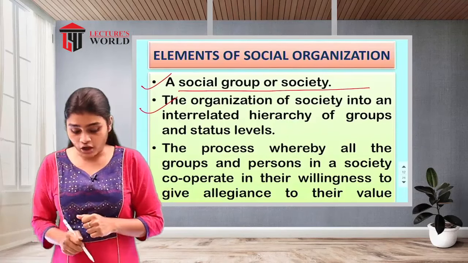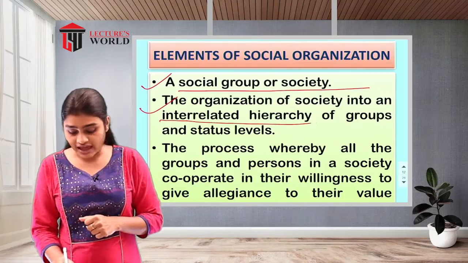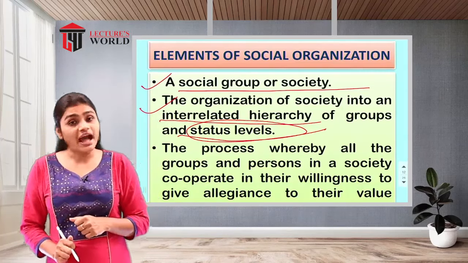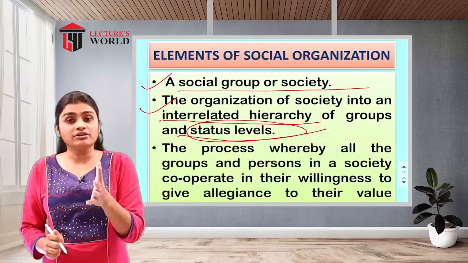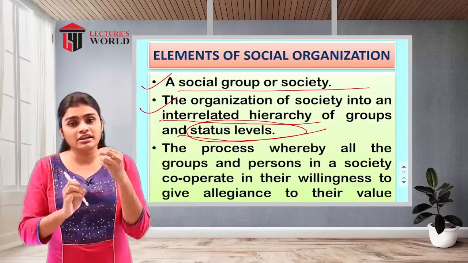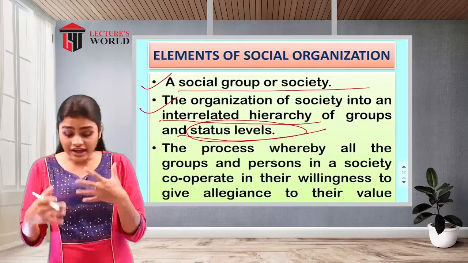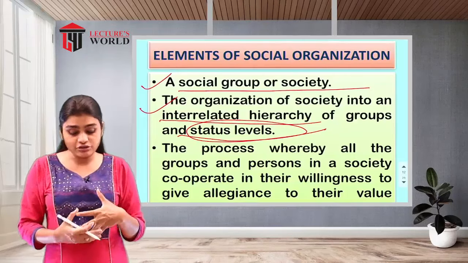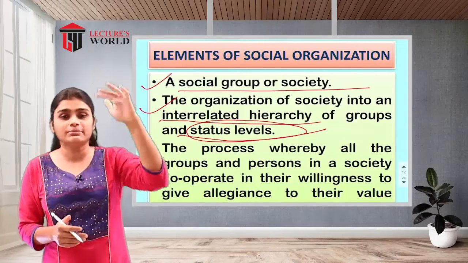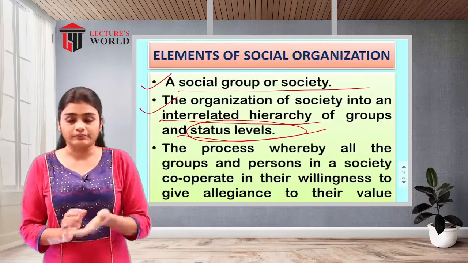Then, the organization of society into an interrelated hierarchy of groups and status levels. As we have seen, group members have a relationship with each other, and the interrelationship will be there. That means the levels will be there: the upper level, the lower level, the middle level.